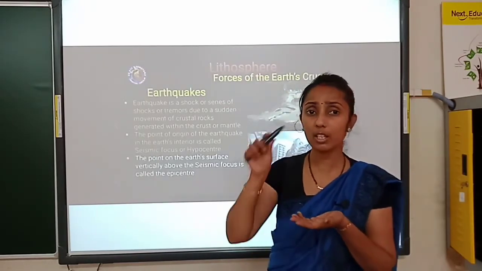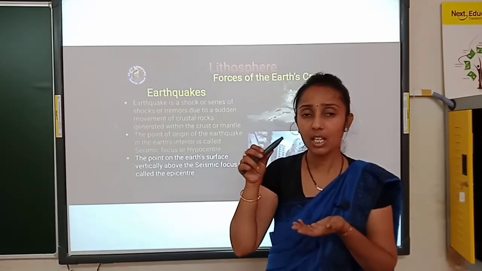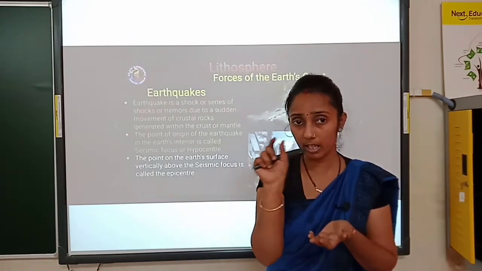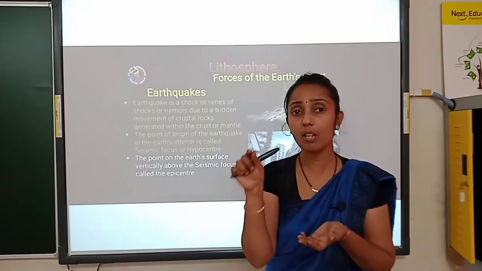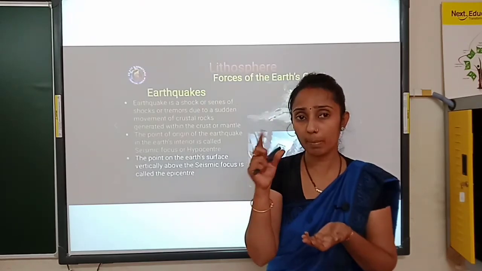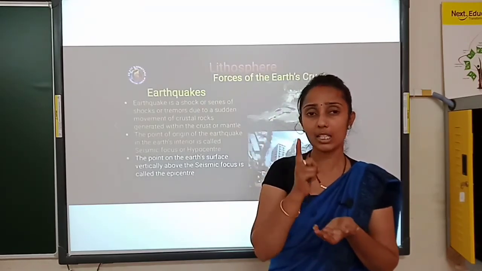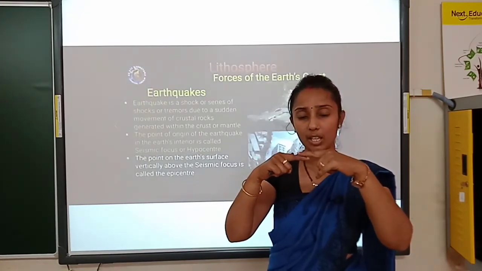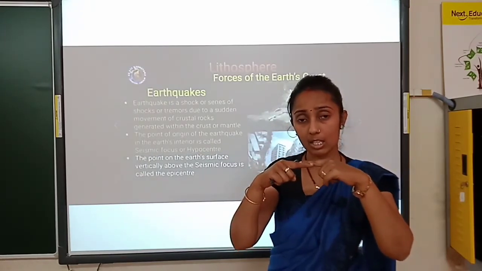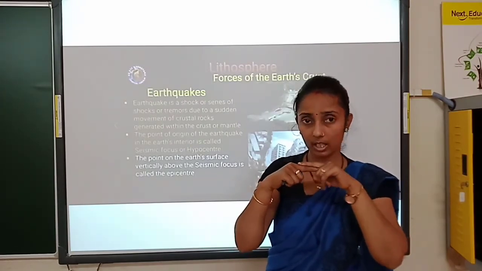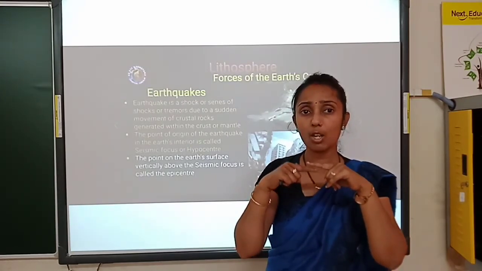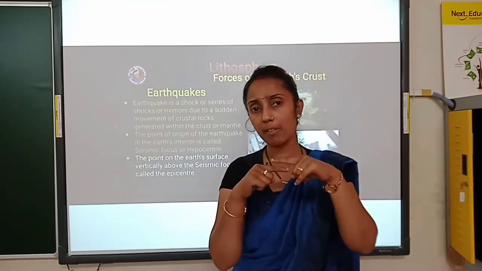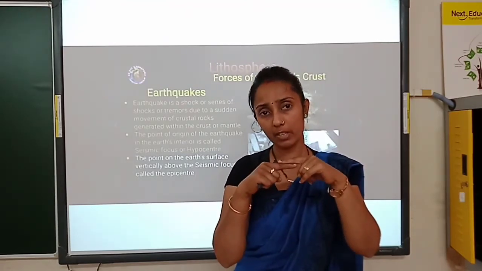First one is what, children? Crust, right? Below that, mantle, then the core. So the end of the crust and the beginning of the mantle was considered as the asthenosphere, right? That I told in the last class. At the end of the crust and the beginning of the mantle, there we can see the existence of rock, because all the rock is available in the beginning of the mantle as well as the end of the crust.